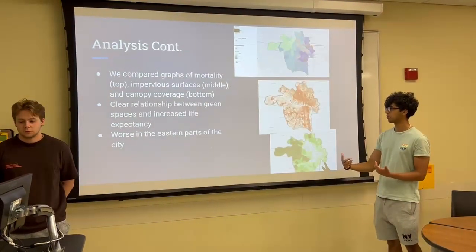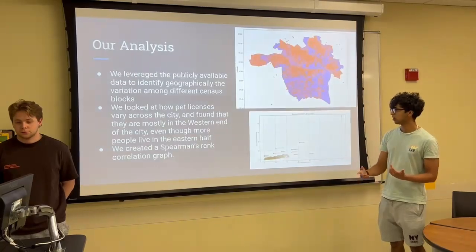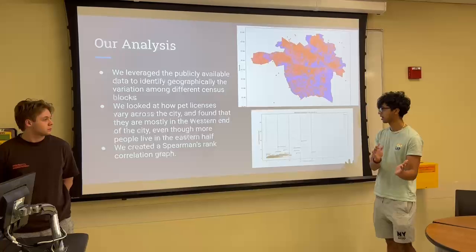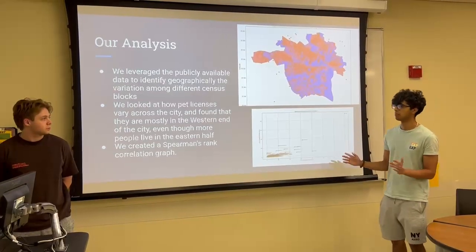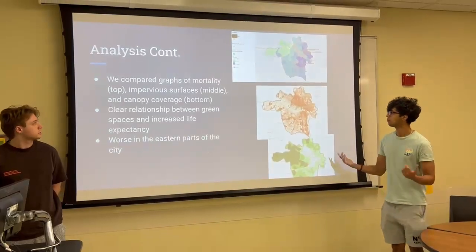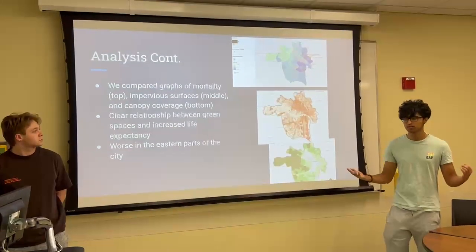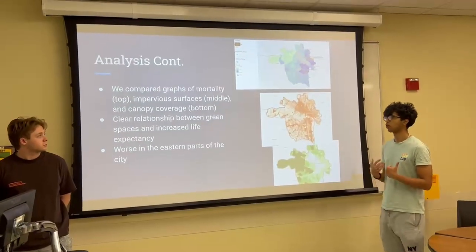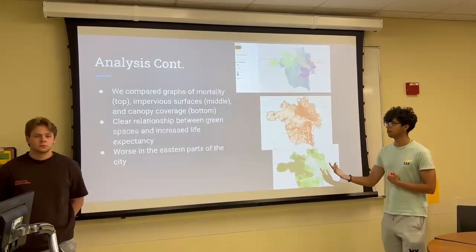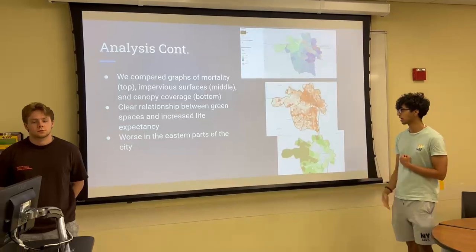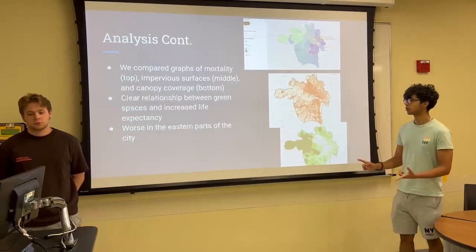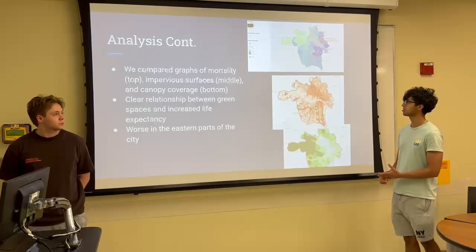We also created a Spearman correlation graph where we went to the different districts and correlated how much the pet licenses existed there. For other analysis, this is in the future, we didn't use this using our own application, but we also compared mortality at the top, impervious surfaces in the middle, and canopy coverage at the bottom, which shows that there's a clear relationship between green spaces and increased life expectancy.